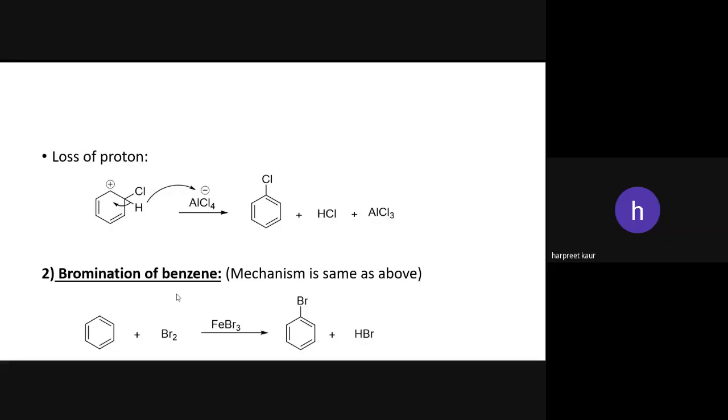Okay. Next one is bromination of benzene. In this, benzene reacts with bromine in the presence of FeBr3. It forms bromobenzene plus HBr. The mechanism is the same as above.